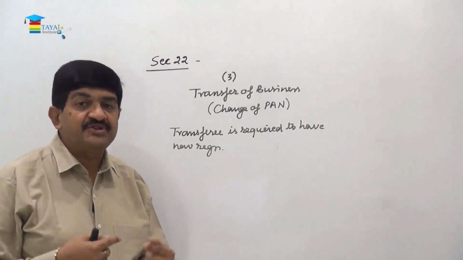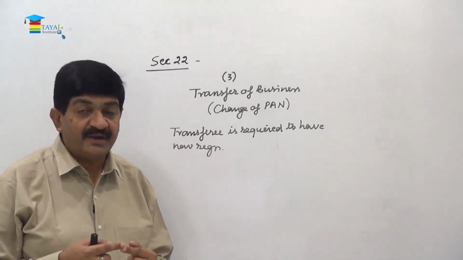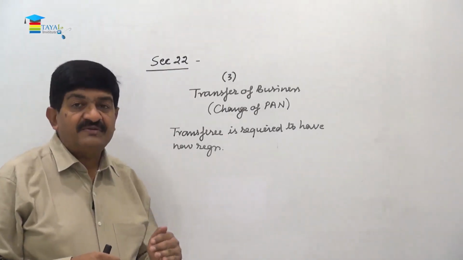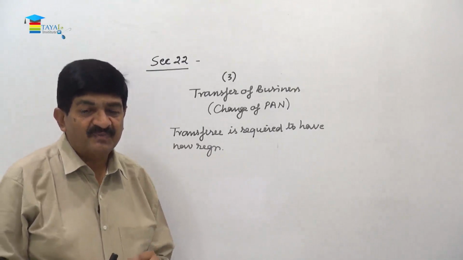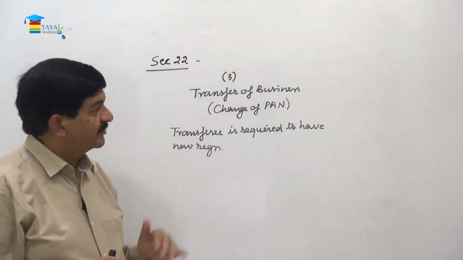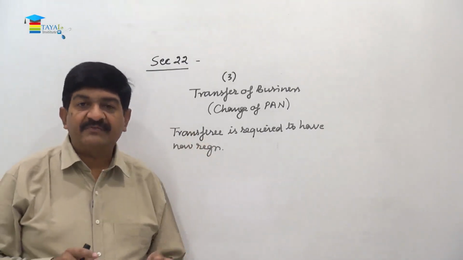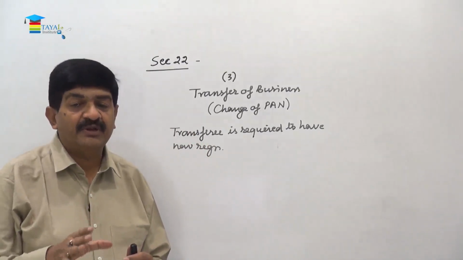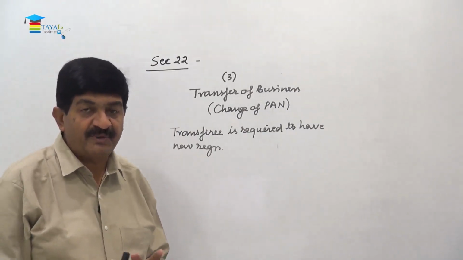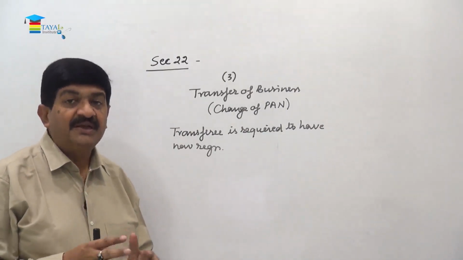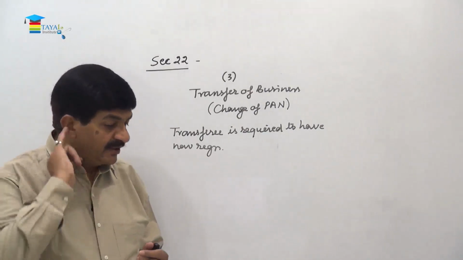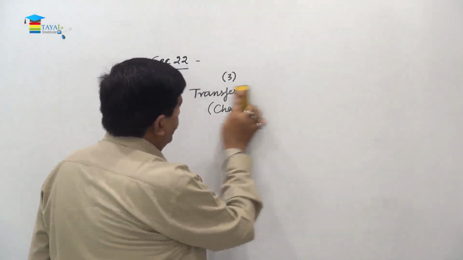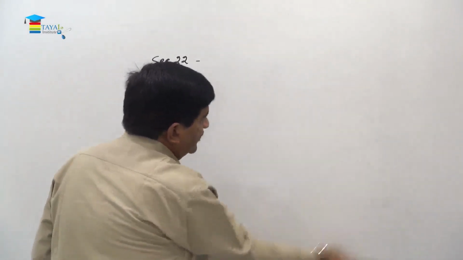So whenever there is a change, a new registration will always be needed, and that is the time when the old registration is required to be cancelled, right? So just a reference, right? So you can correlate that whenever there is a transfer, new registration is required. So what will happen to the existing registration? That has to be cancelled. For that, a formal application for cancellation has to be made, existing liabilities have to be discharged, and then only the registration will be cancelled, right? The same thing will happen in case of merger amalgamation also, right?